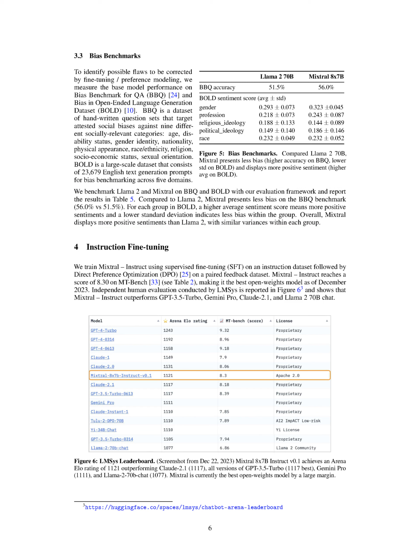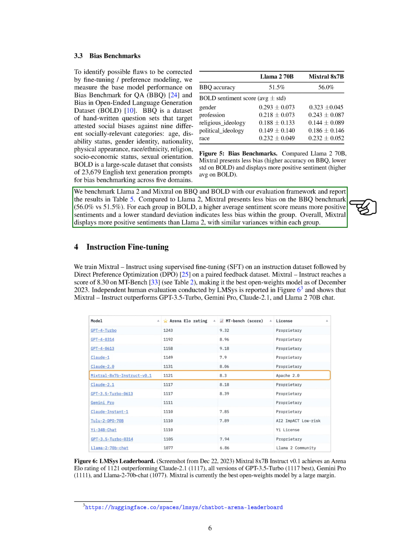Section Summary. The results show that Mixtral outperforms Llama in various benchmarks, particularly in code and mathematics tasks, despite having fewer active parameters. Mixtral also performs similarly or better than Llama 2 70B and GPT 3.5 in terms of capacity and multilingual capabilities. Additionally, Mixtral exhibits less bias in the bias benchmark for QA and bias in open-ended language generation dataset compared to Llama 2.